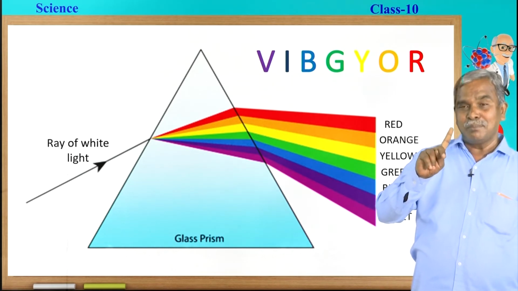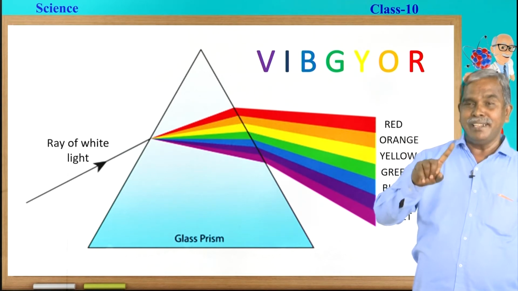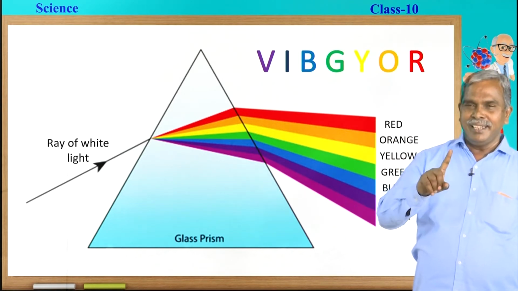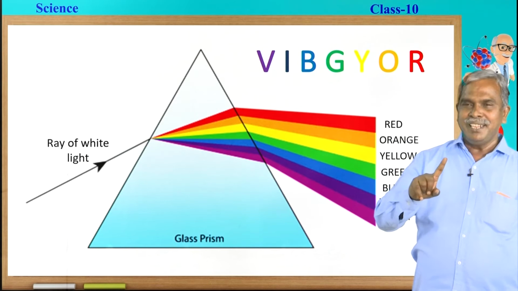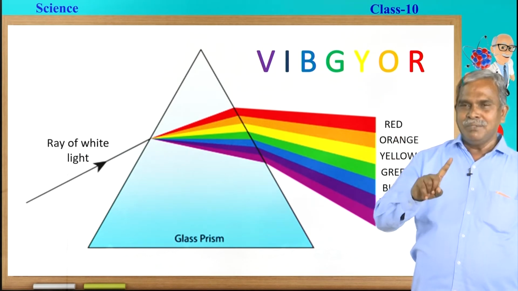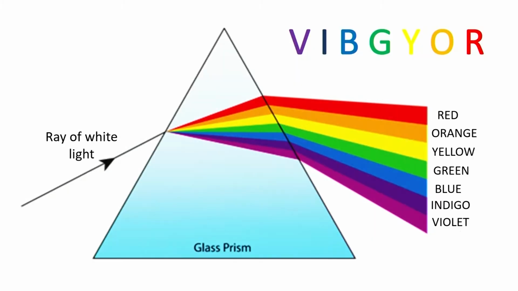VIBGYOR, we popularly call it VIBGYOR. V indicates violet, I for indigo, B for blue, G for green, Y for yellow, O for orange and R for red. Even the alphabets are in the same colors.